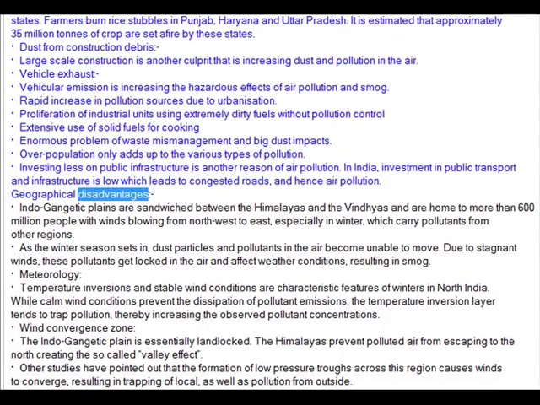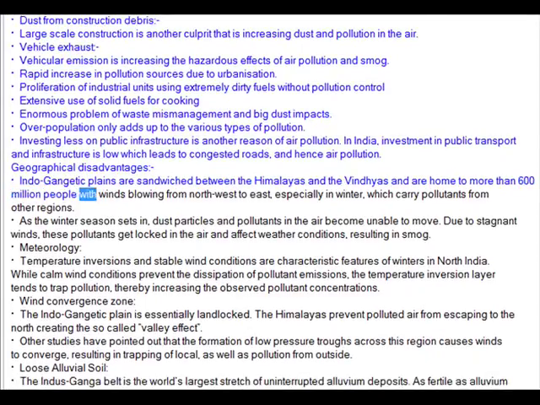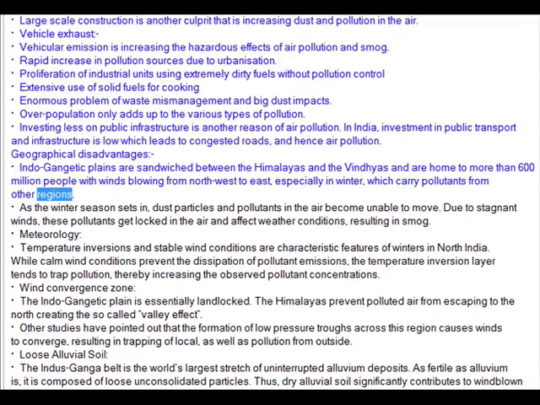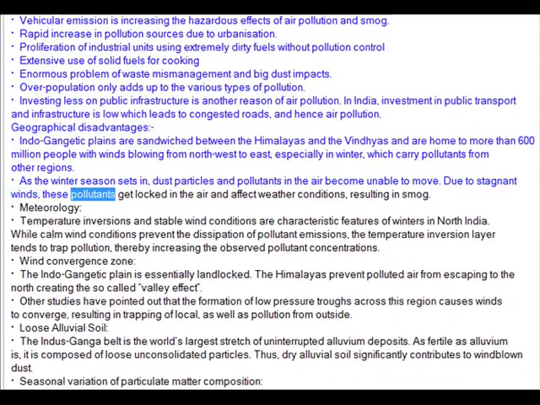Geographical disadvantages. Indo-Gangetic Plains are sandwiched between the Himalayas and the Vindhyas and are home to more than 600 million people, with winds blowing from northwest to east, especially in winter, which carry pollutants from other regions. As the winter season sets in, dust particles and pollutants in the air become unable to move. Due to stagnant winds, these pollutants get locked in the air and affect weather conditions, resulting in smog.